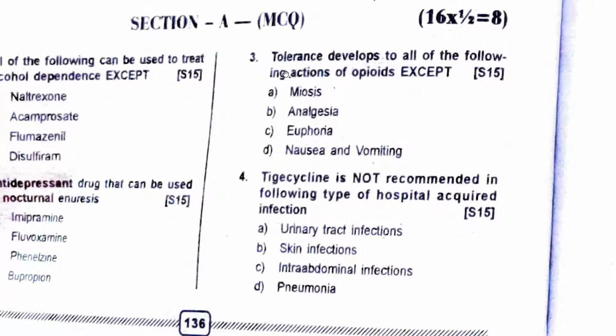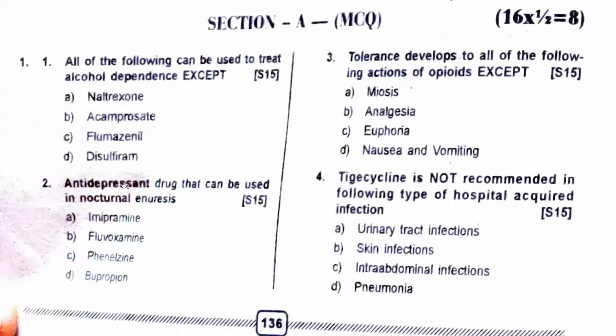Tolerance develops to all of the following actions of opioids, except meiosis. Antidepressant drug that can be used in nocturnal enuresis. See, imipramine has been used historically. So remember TCA, which is used for nocturnal enuresis, it is imipramine.